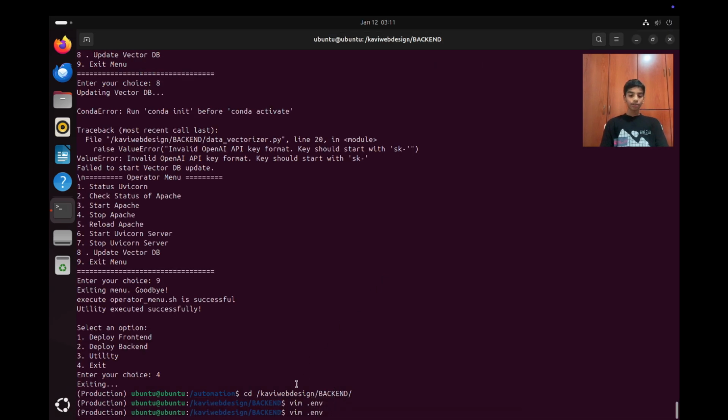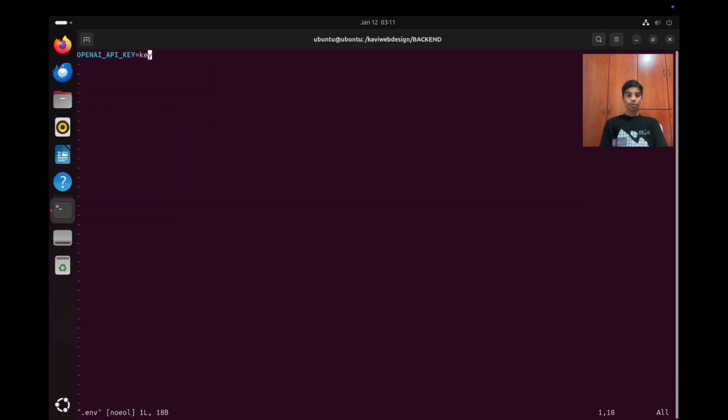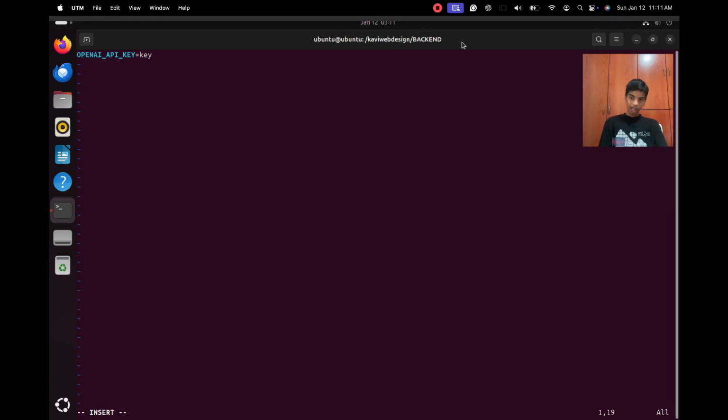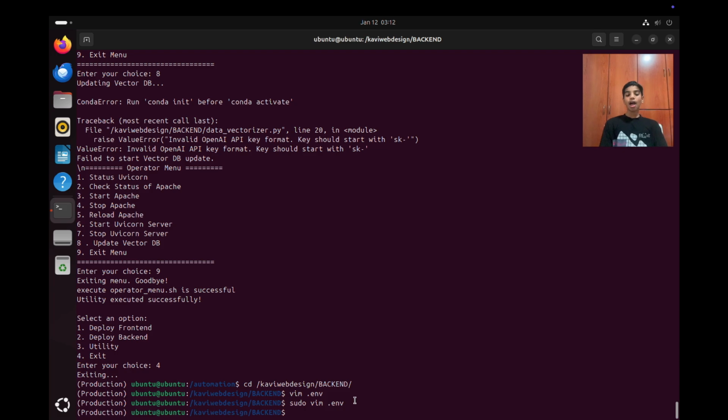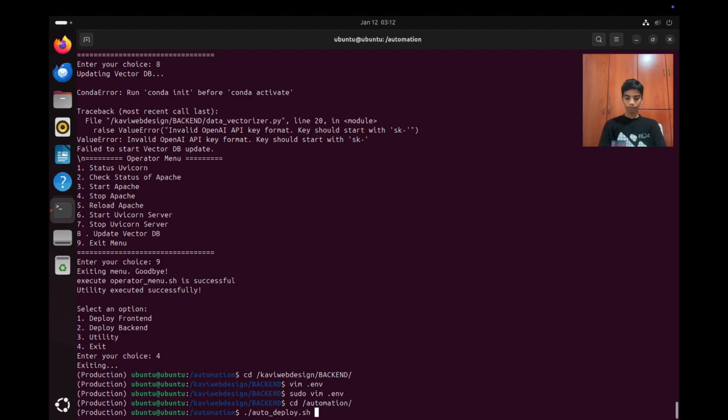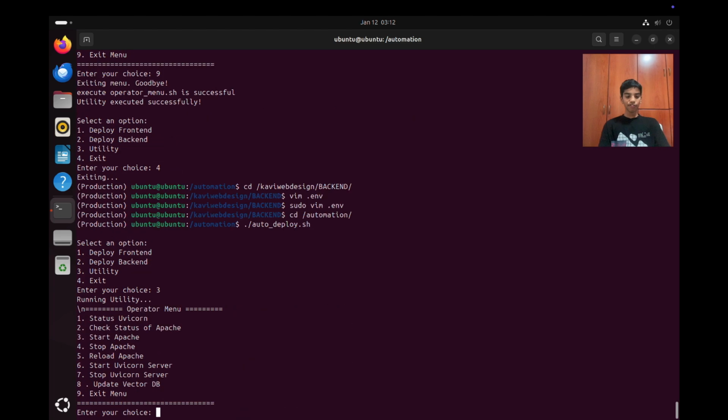Quick side note: instead of doing vim .env, you should use sudo, and once we press enter, we'll see the key again. Previously I got an error saying permission denied, so I could not write over here. I'll get back to you once I write my OpenAI key. Alright, now I have written my OpenAI key, so it should work. Let me do cd /automation.